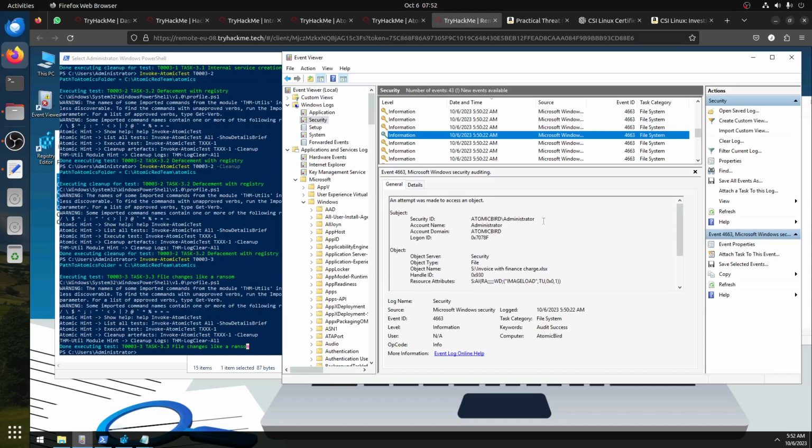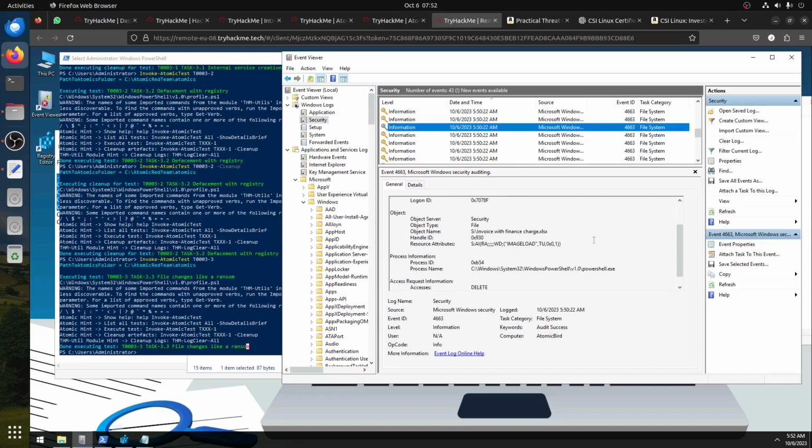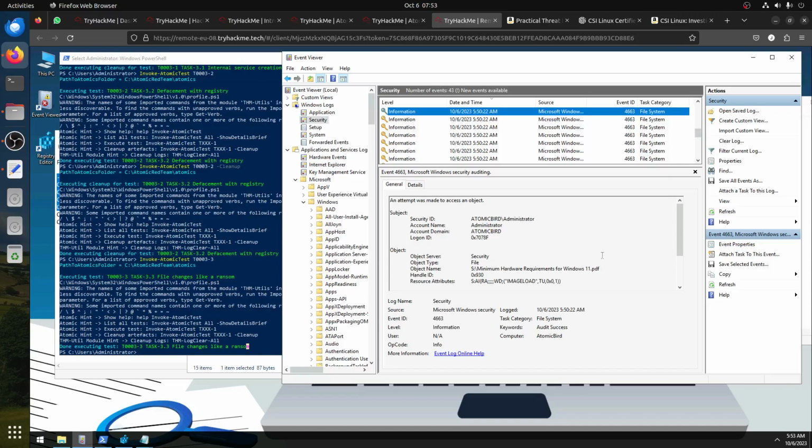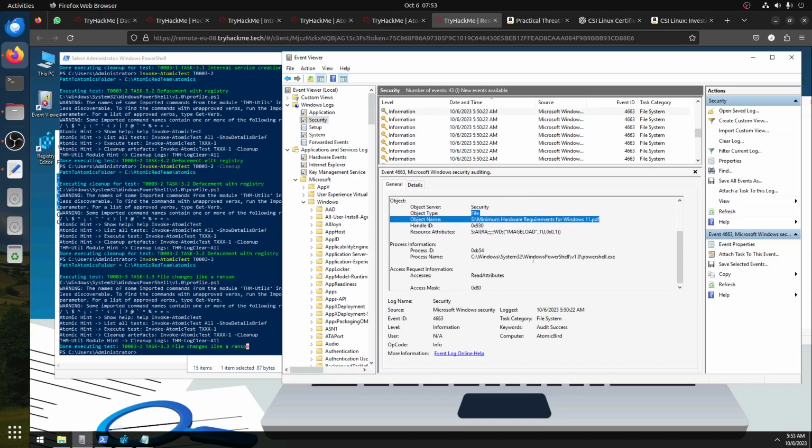Attempt was made to access an object. Invoice with file change. They keep accessing these files. Now you're accessing the PDF one.